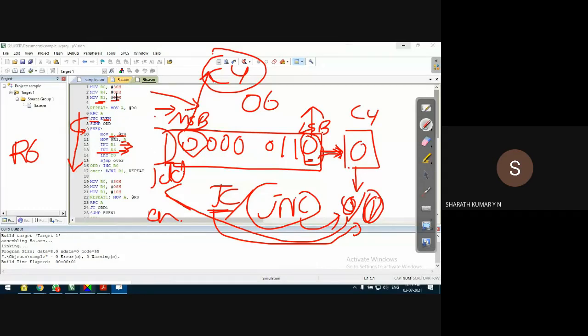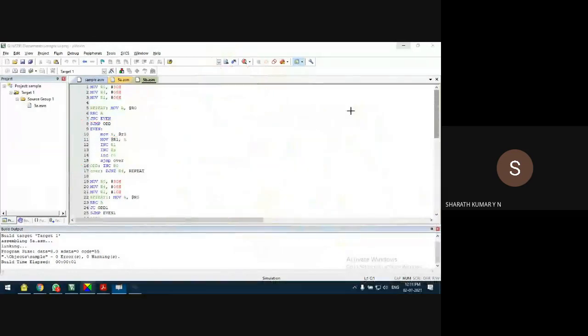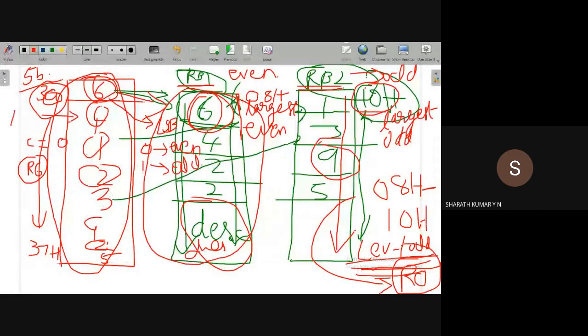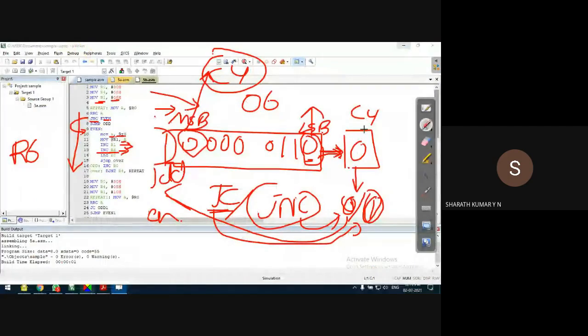Now to check the second number stored in 30H, I need to increment R0. Why? Because R0 is pointing to 30H. So I need to increment R0 so that I can pick the next location. Short jump over, it will go back to here. It will decrement R4. R4 is initially 8, so that this loop will run for 8 times. When it runs for 8 times, all the 8 numbers stored starting from 30H are checked, whether it is even or odd. Accordingly, if it is even, it will be transferred to the location starting from 08H.